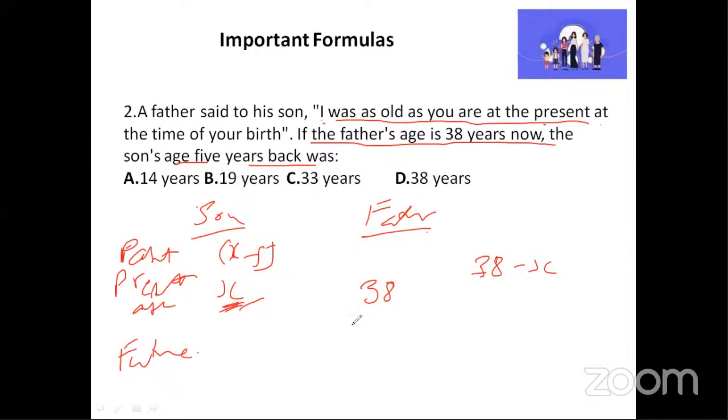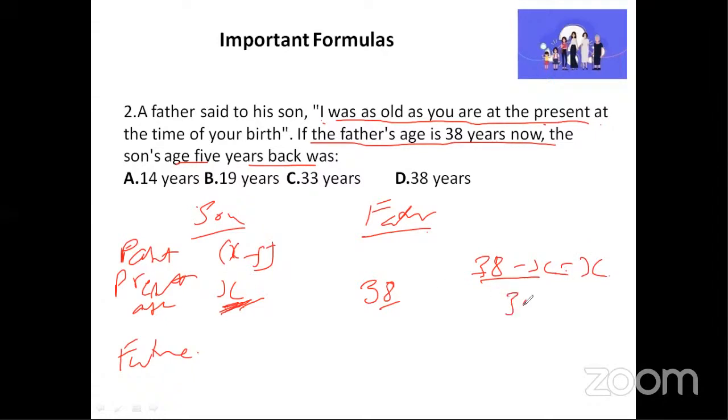Why this one? Because the son's present age is x, the father's present age is 38. He is telling that at the time of his birth, he was the same age as the son is now, which means we have to go back and write 38 minus x, which is equal to the son's present age.